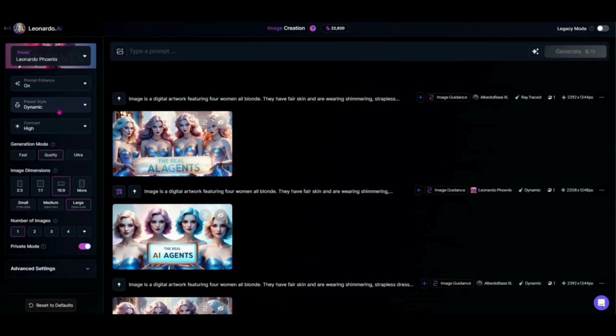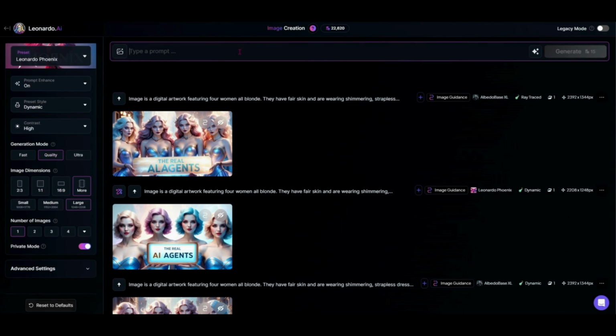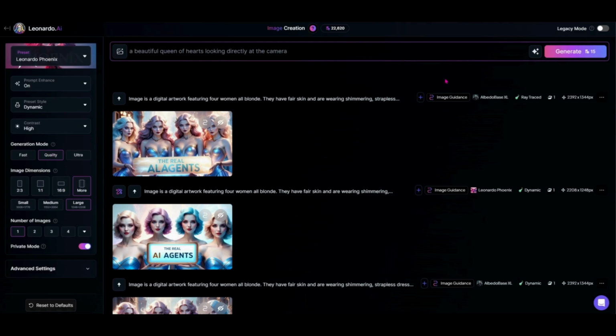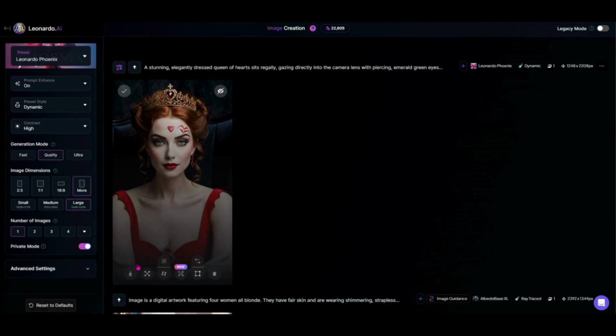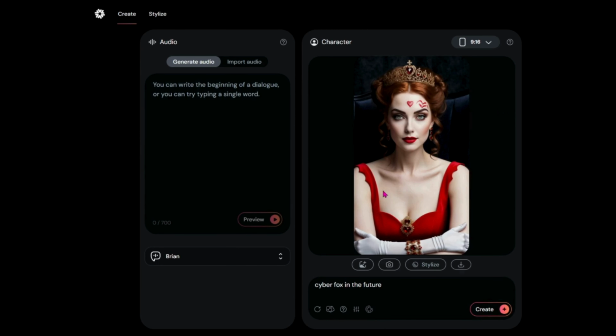So I'm going to turn the prompt enhance on. I'm going to leave it on dynamic. I'm going to change my size here to 9:16. And I'm going to say a beautiful Queen of Hearts looking directly at the camera because I want her mouth to be facing forward so that we can get the best possible image for the lip sync to be put on. So let's go ahead and generate that and we'll download it. We'll replace our fox with the Queen of Hearts.